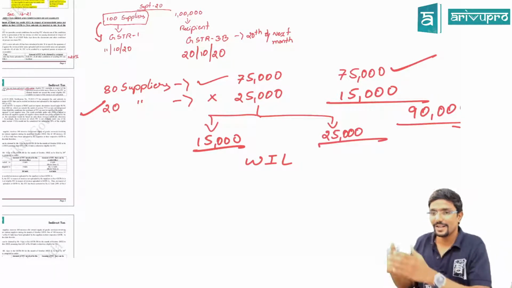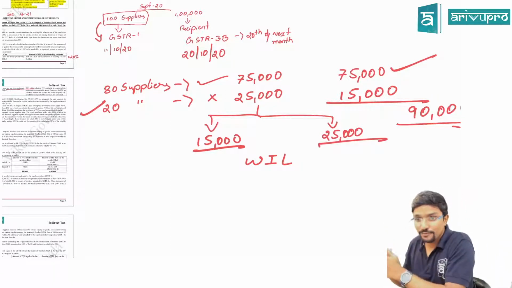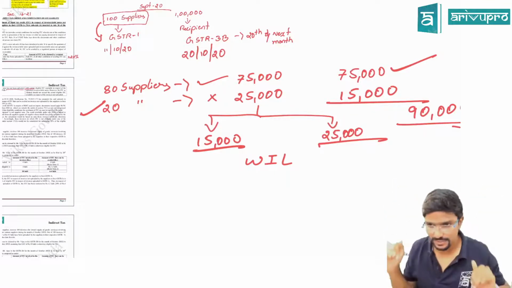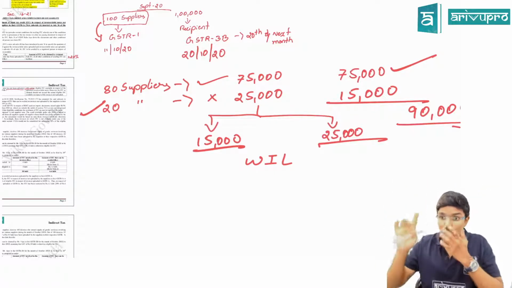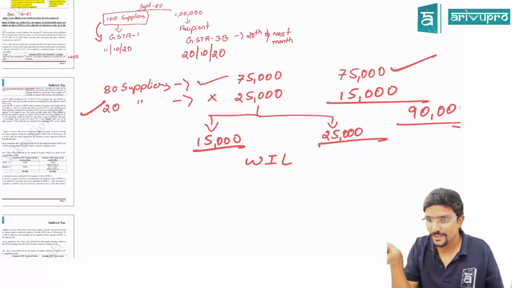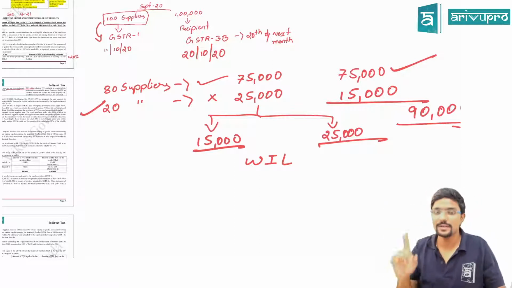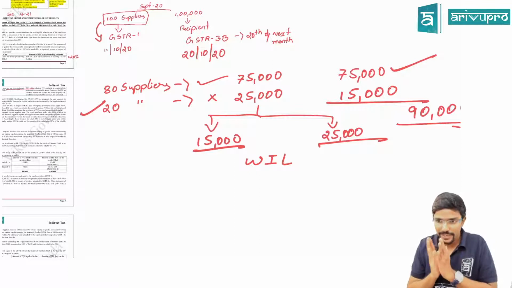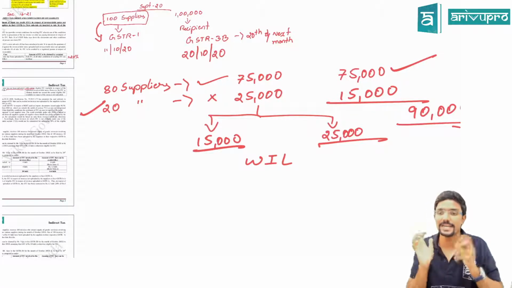That means the input tax credit for the not uploaded invoices or 20% of ITC for uploaded invoices, whichever is lower. I repeat: for invoices not uploaded by the supplier in his GSTR 1, how much ITC can I claim?